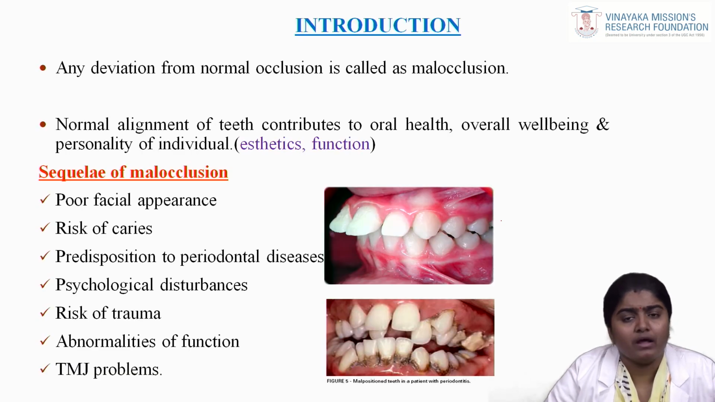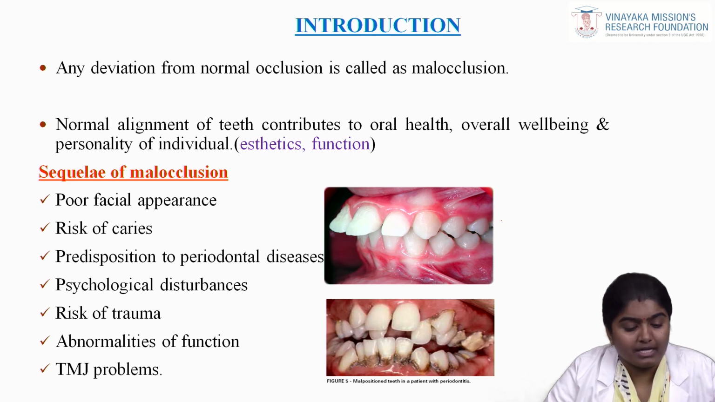Coming to the introduction part, what is malocclusion? Any deviation from the normal occlusion is called malocclusion, where the normal alignment of teeth contributes to aesthetics and function. We are very much concerned about aesthetics nowadays, so occlusion plays a major role in our daily life. What are the sequelae of malocclusion?